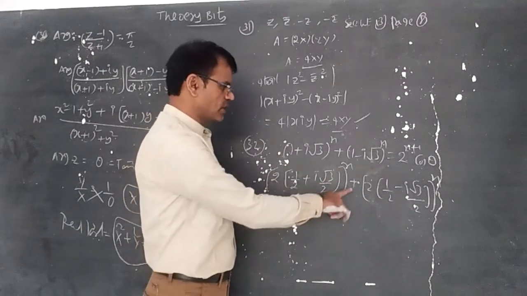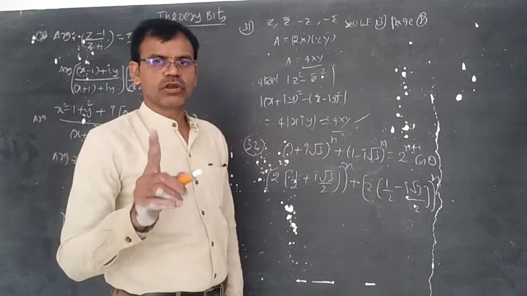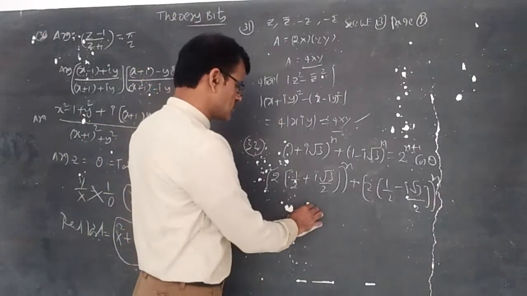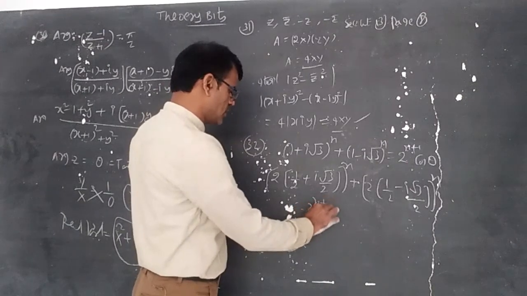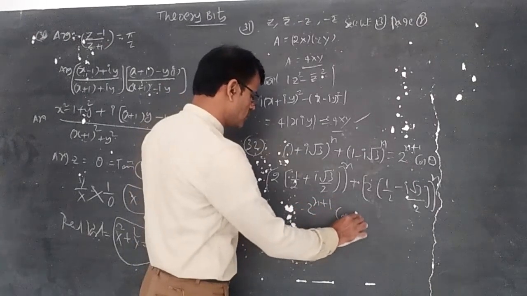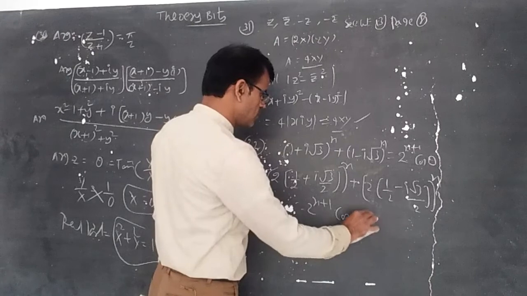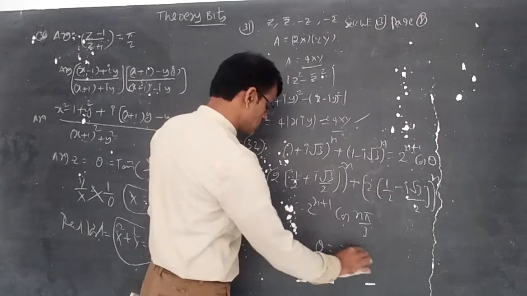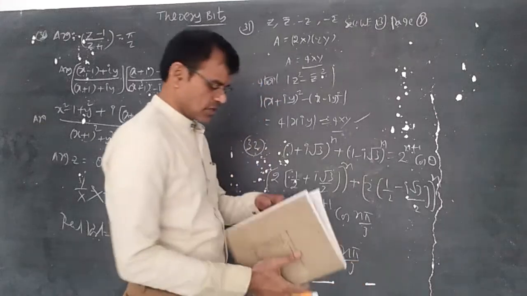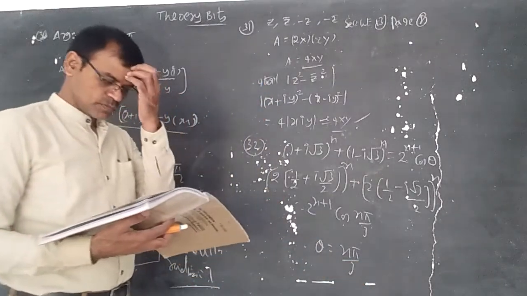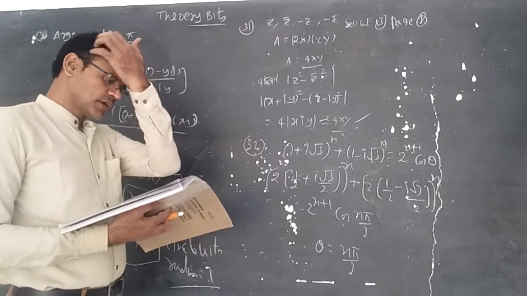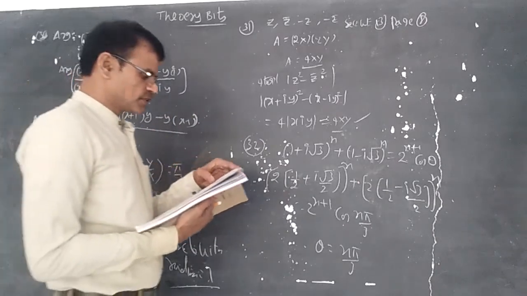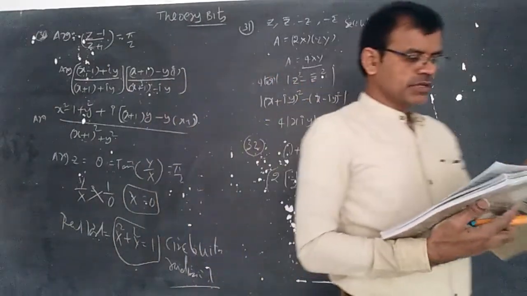Whenever plus is there you will get only a real number, that is nothing but cos theta, of course cos 60. So you can write directly 2 power n plus 1 into cos n pi by 3. So theta is equal to n pi by 3. It is the first option.